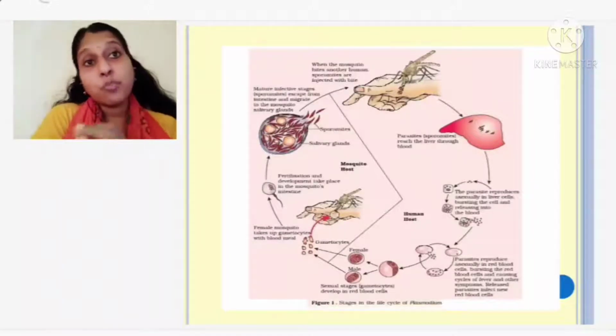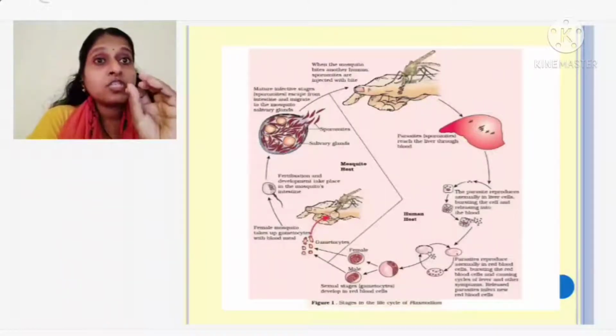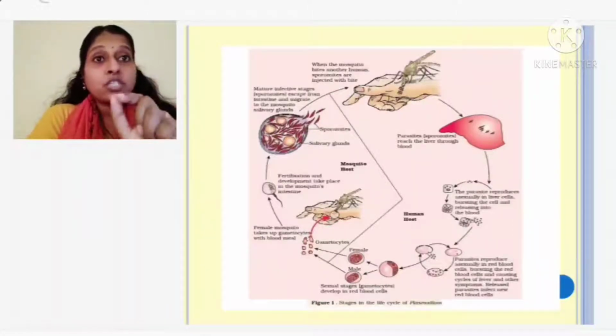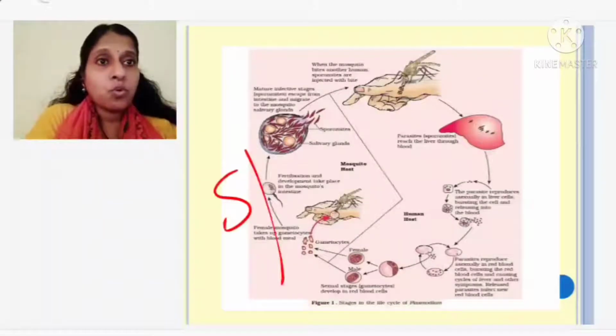What do we call them? Sporozoites. So the stage of the Plasmodium which is present in the mosquito is what? It is sporozoites. Where is it present? In the salivary gland of the mosquito. In what stage? Sporozoites. Okay, it is sporozoites.